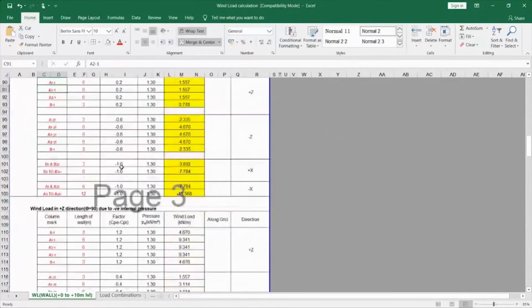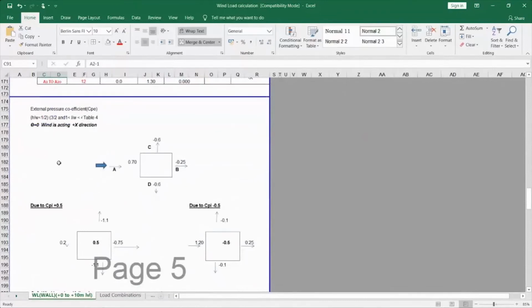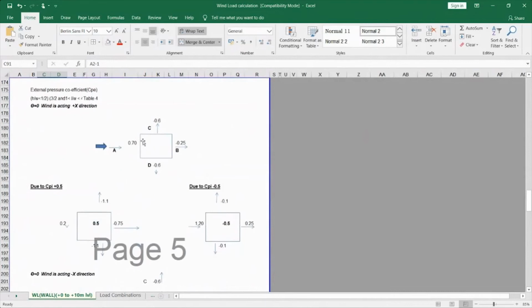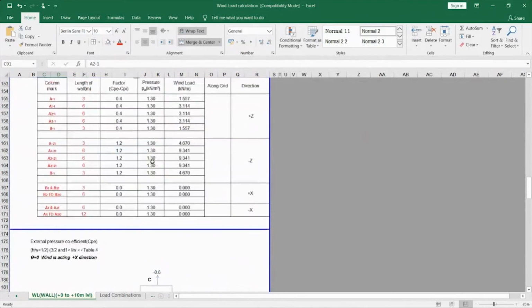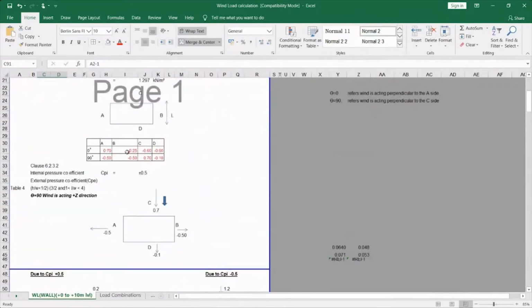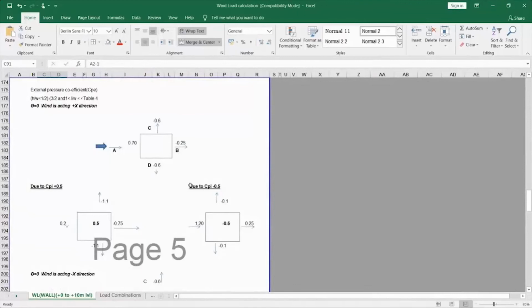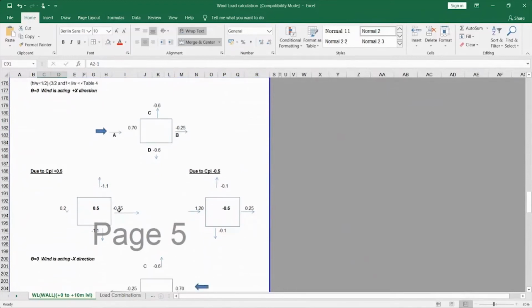The same way you have to calculate for theta equal to 0, which is the wind load acting in the X direction. So this is my building and this is the X direction, so the theta value is 0. So I have to take these values in the table, 0.7, minus 0.25, 0.6, minus 0.6, and apply them here. This is my CPE value. From this value, I am going to deduct minus 0.5 and plus 0.5 and arrive at my values here and here.